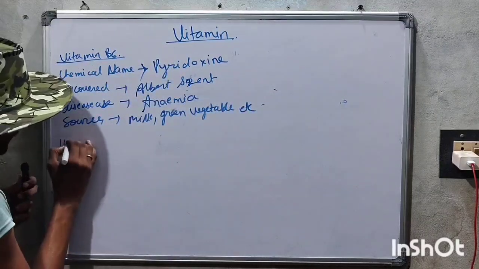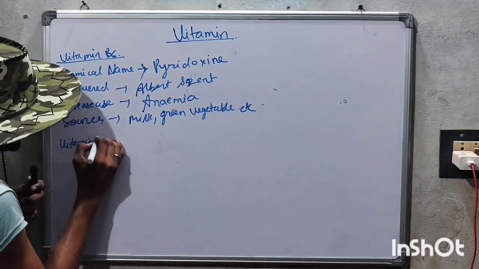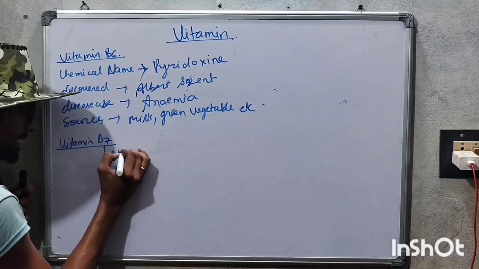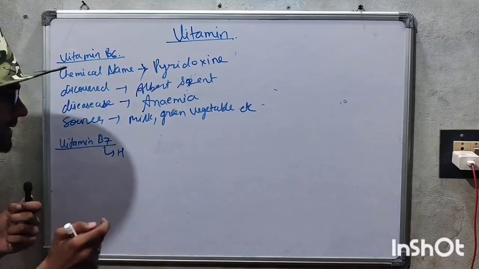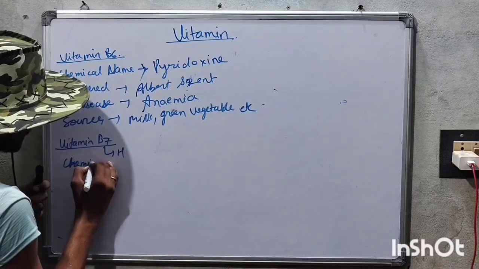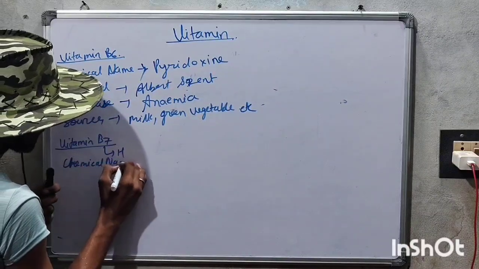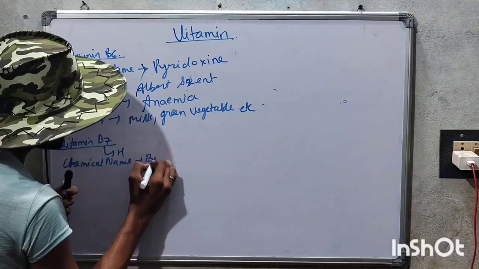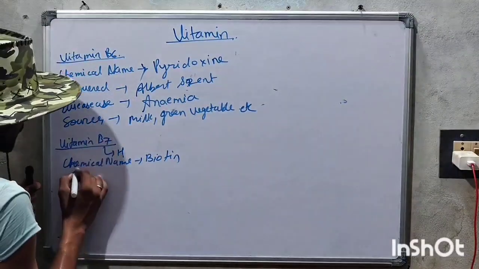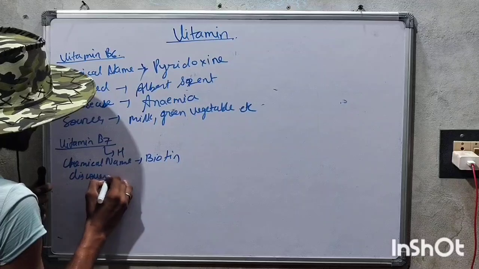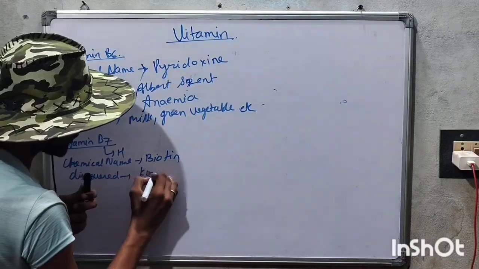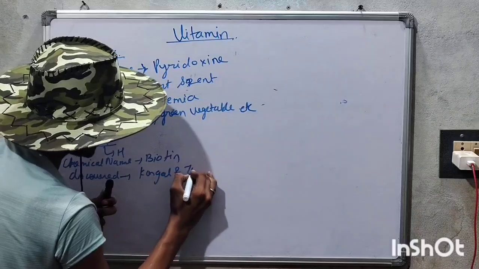And now we will talk about vitamin B7. It is very important vitamin B7. Vitamin B7, that is also known to be the vitamin H. That its chemical name, that is a biotin. We are talking about that it is discovered by two scientists, that is Pongal and Tonis.